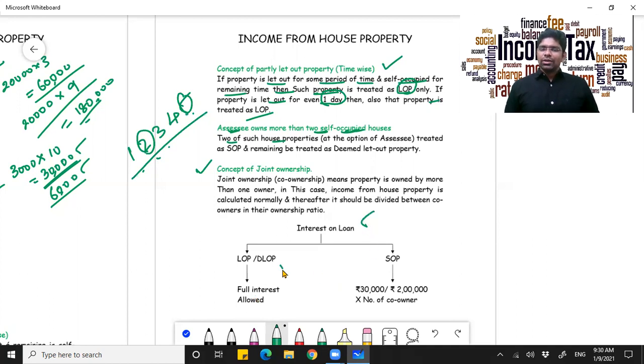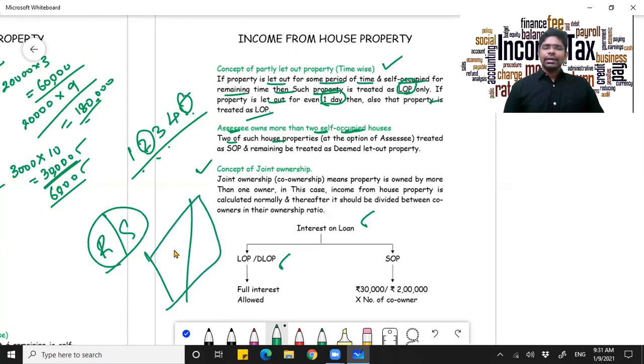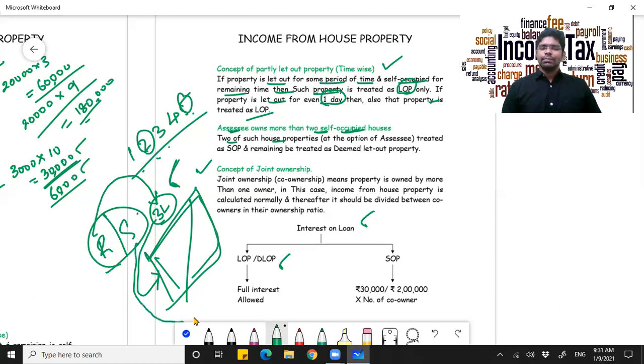When it comes to let out property, there is no debate. Say Ram and Shyam hold a particular property equally. Now whatever interest Ram has taken, assume he is paying an interest of 3 lakhs. Even though he holds only 50% of the property, he will be allowed the interest in total. Similarly, whatever interest Shyam is bearing on the let out property, the entire amount is totally allowed.